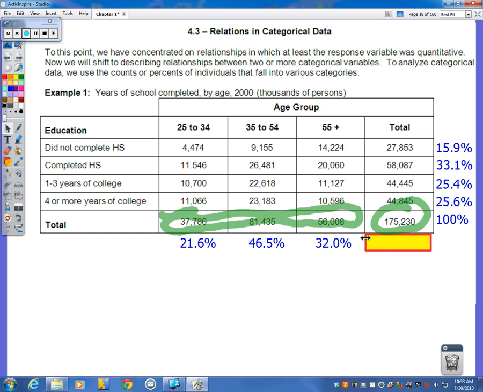If I add all these up, here's something weird that happens. I get 100.1%. Did I do something wrong? No, it's just the way that I was rounding. If I had rounded to 2, 3, or 4 decimal places, I would get very, very close to exactly 100%. So this 0.1% is just rounding error, and it's nothing to worry about.